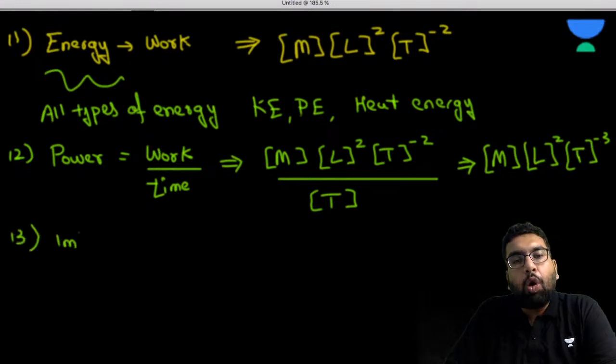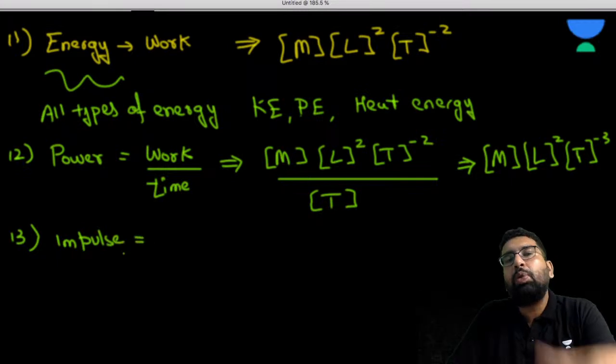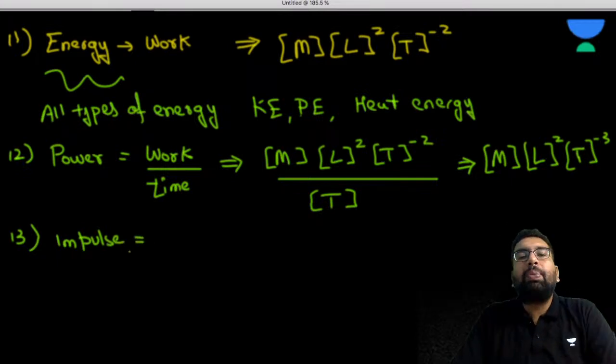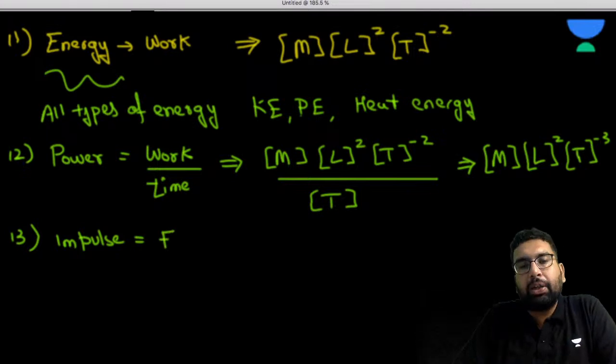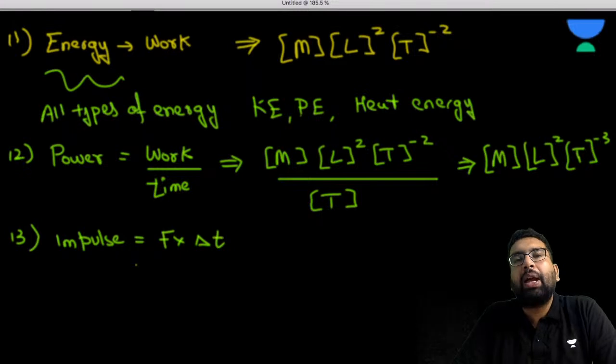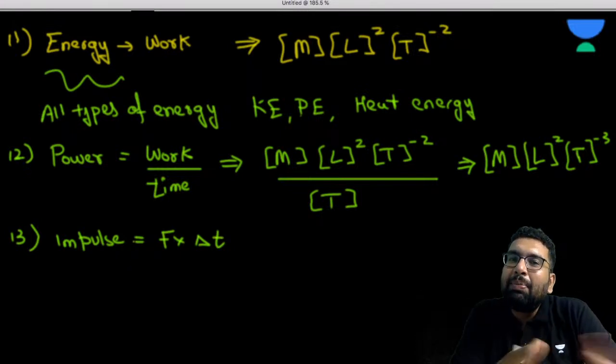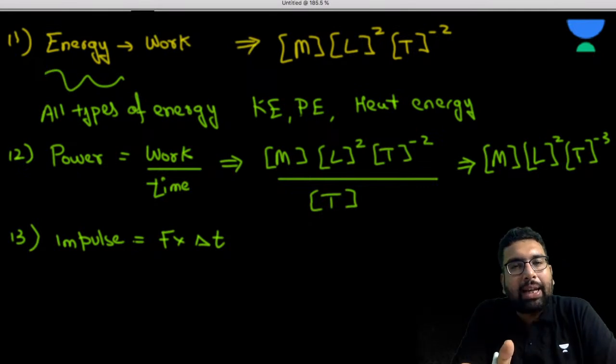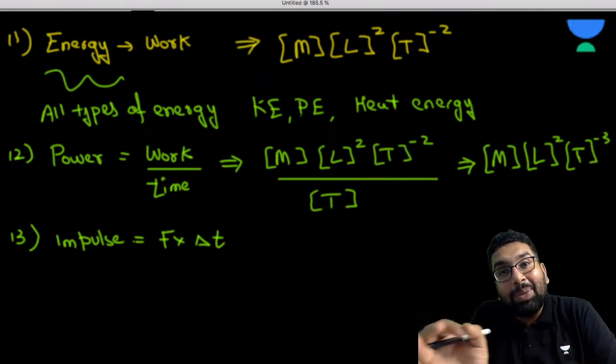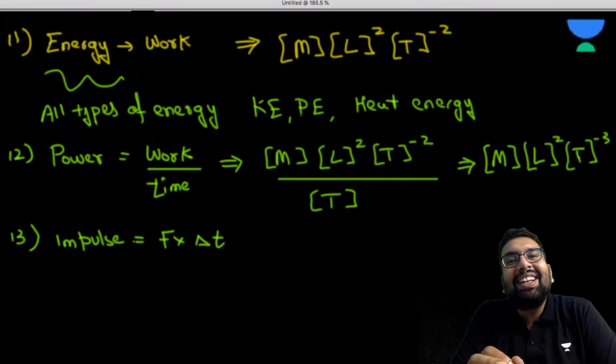Similarly, we can have the dimension of impulse. All these you are going to see as previous year questions, so I am going to get you to solve so many things. So what is impulse? Impulse is force into change in time. Now what is the unit of change in time? Second minus second becomes zero, it is unitless? Don't say like that. Second minus second will be second.